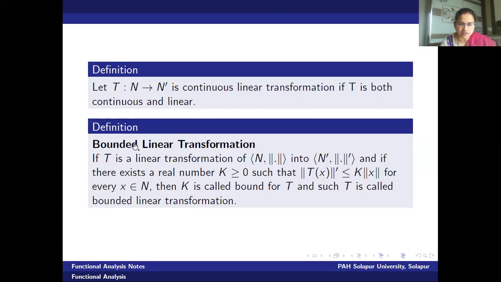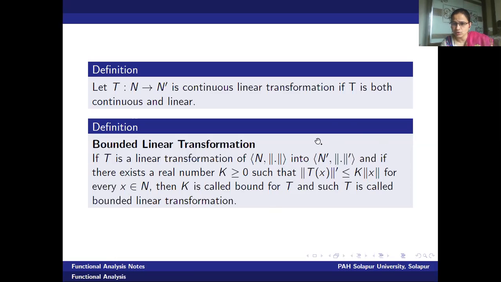Next, bounded linear transformation. If T is a linear transformation from a norm linear space N with norm into a norm linear space N dash equipped with norm dash, and if there exists a real number k greater than or equal to 0 such that norm dash of T of x is less than or equal to k into norm of x for every x in N, then k is called a bound for T, and T is called a bounded linear transformation.